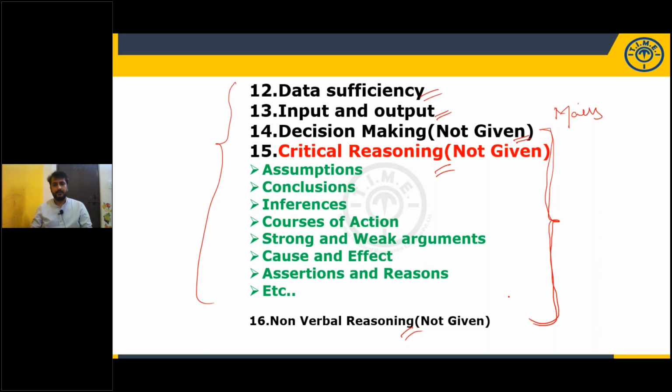Prepare. So this is about the syllabus of the reasoning section. Prelims as well as mains: there are a few topics which are important for prelims and mains, a few topics only important for prelims, and a few topics only important for mains. Please take screenshots and go through topic by topic, importance wise. I have already given the topic wise breakup and also the list of topics. So please compare and go through it importance wise.